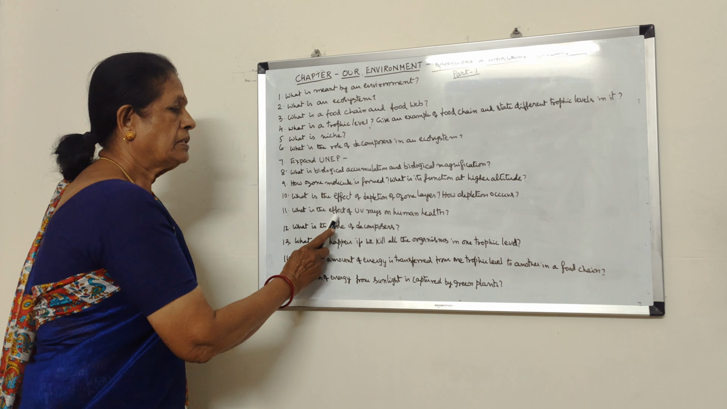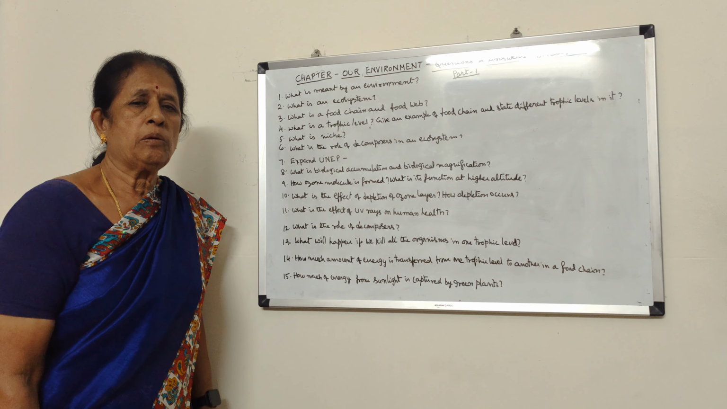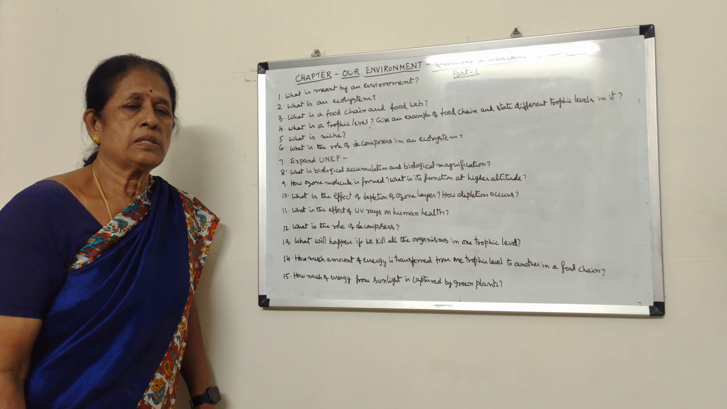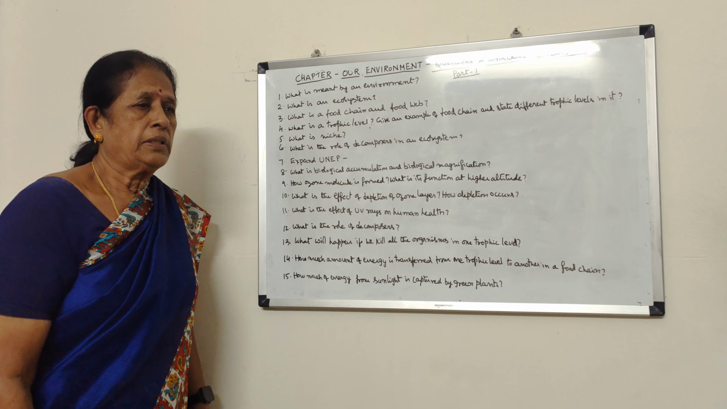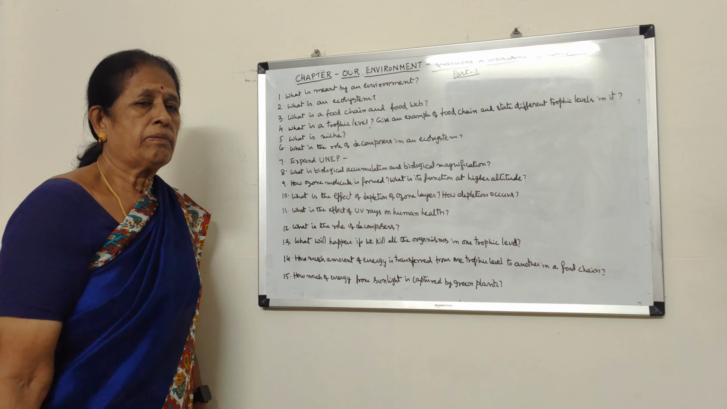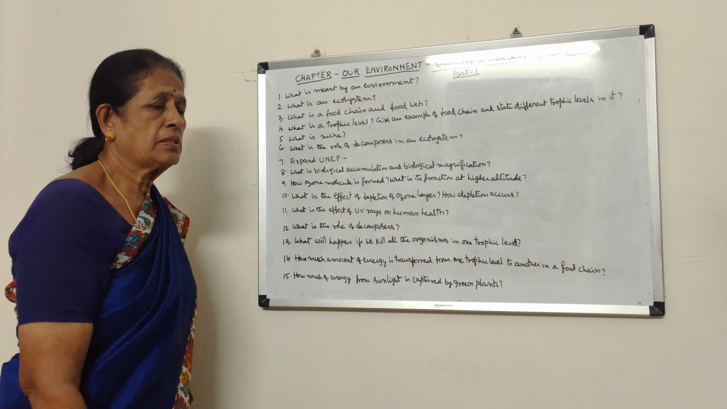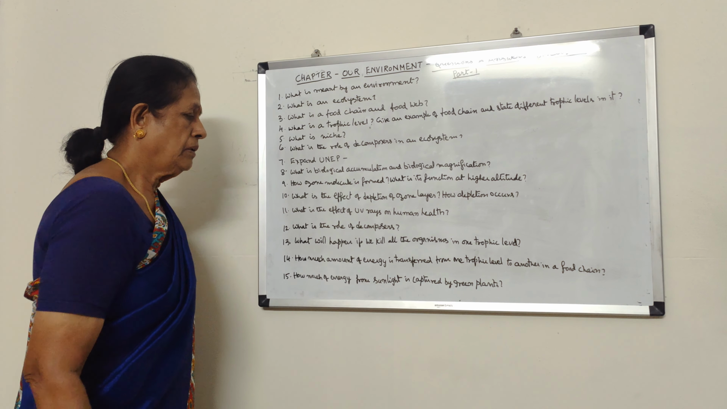What is the effect of ultraviolet rays on human health? When man is constantly exposed to ultraviolet rays, UV rays, his immune system will get affected, and he may suffer with skin cancer also. Constant exposure to ultraviolet rays will affect human health.